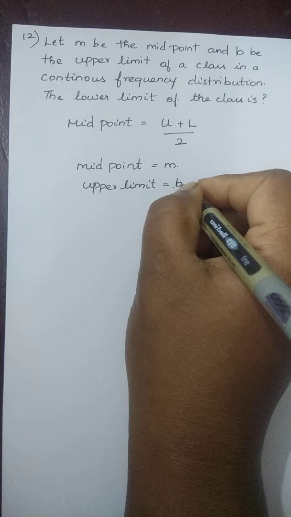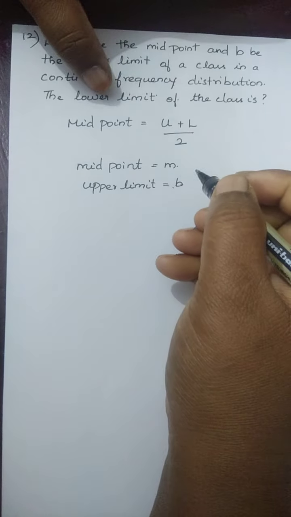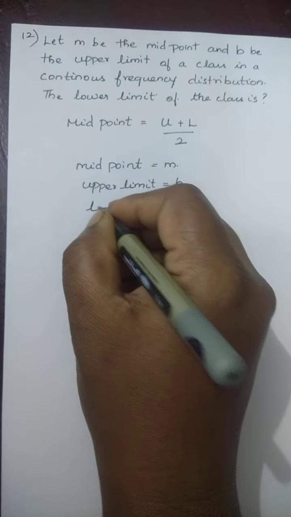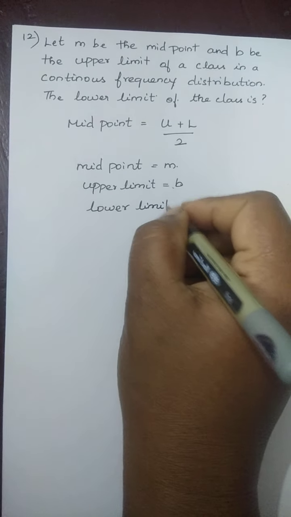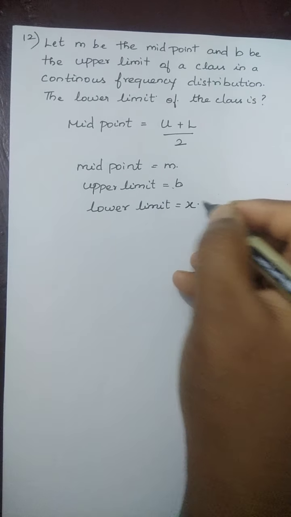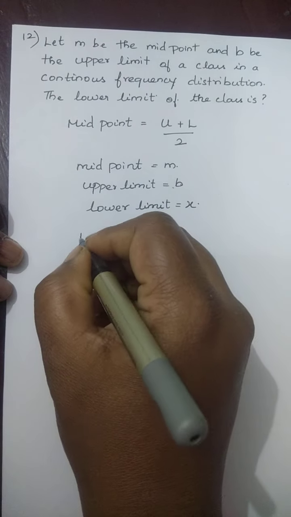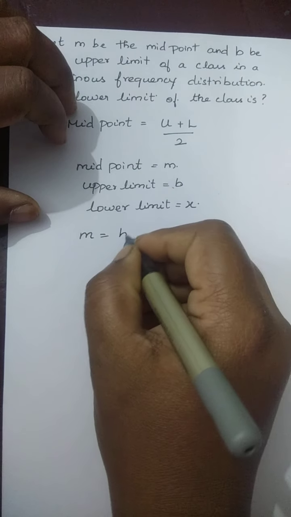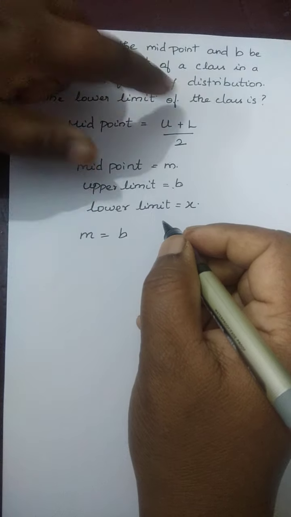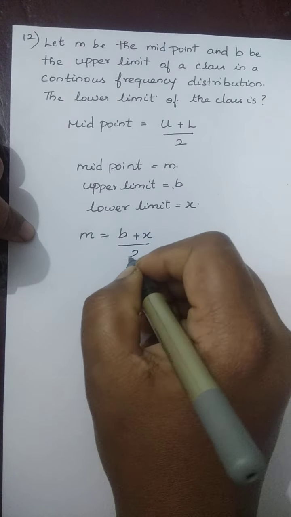We don't know about the lower limit, that we have to find out. So lower limit we can take it as X. So substitute in this formula. Midpoint is M, upper limit U is B, the lower limit L is X, divided by 2.